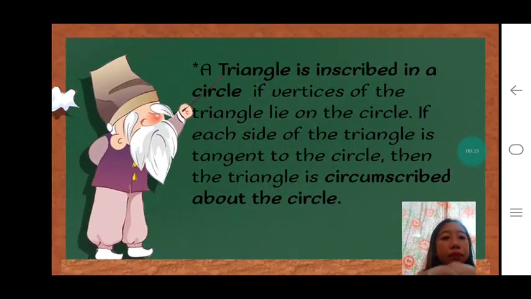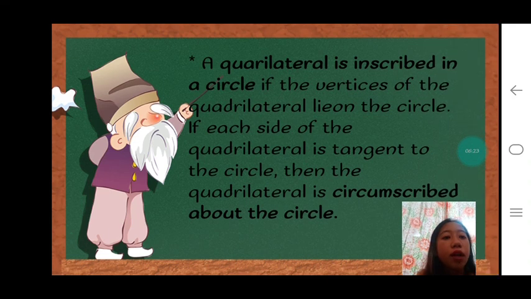Next is a quadrilateral is inscribed in a circle if the vertices of the quadrilateral lie on the circle. So, ang inscribed quadrilateral kay murag ang square or quadrilateral niya nasa sulod sa circle.